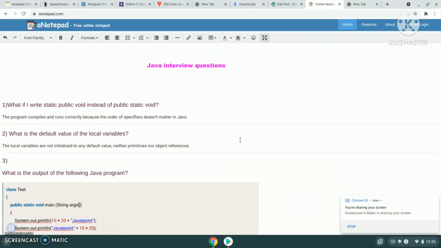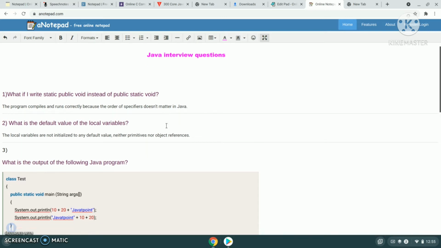Let's discuss basic Java interview questions. First question. What if I write static public void instead of public static void? In Java, the program compiles and runs correctly because the order of specifiers doesn't matter in Java. However you write, whether static public void or public static void, it executes, because the order of specifiers doesn't matter in Java.